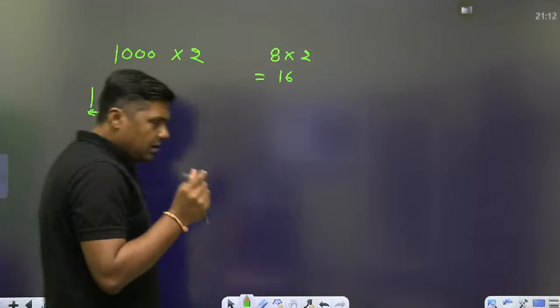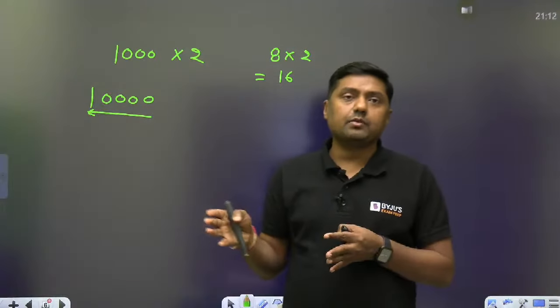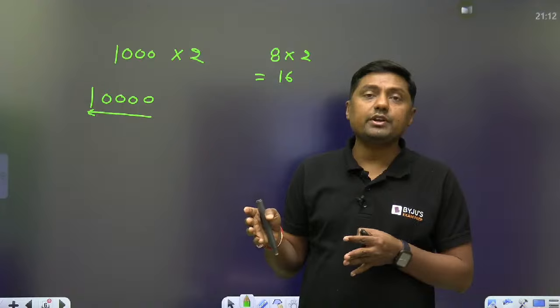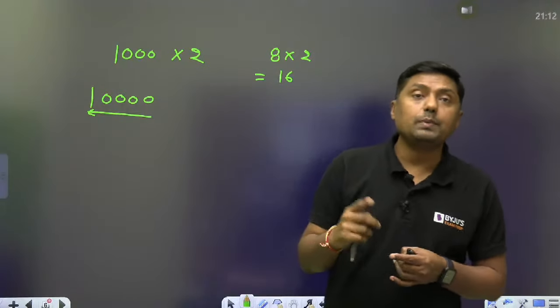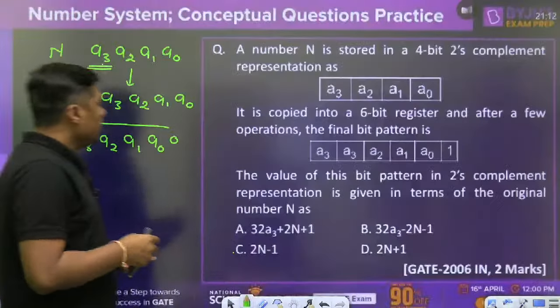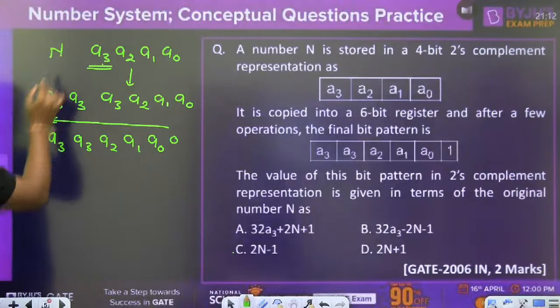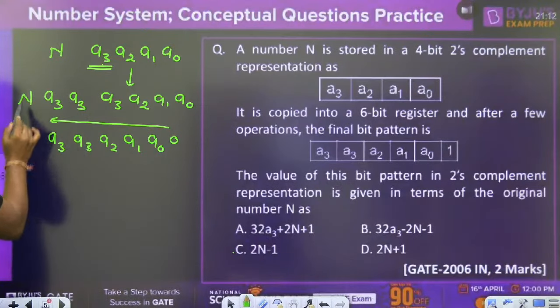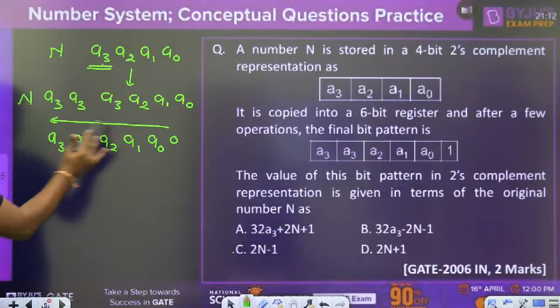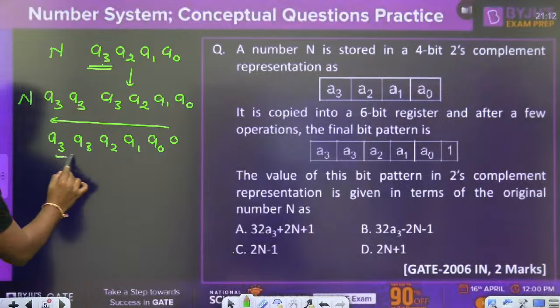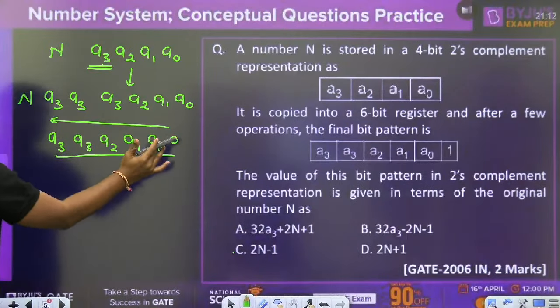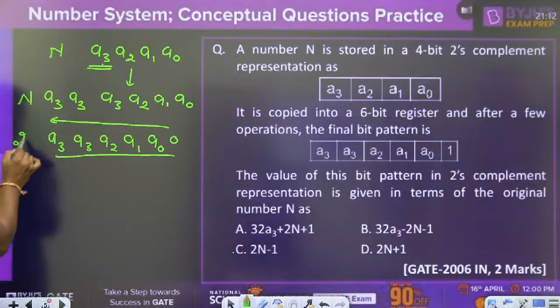So when any binary number is left shifted, it is multiplied by 2. It means if this number is n, this is also n. But once it is shifted one place towards left, again this is a 6-bit number, but here we are adding the 0, meaning it is shifted left. So it will become 2n.